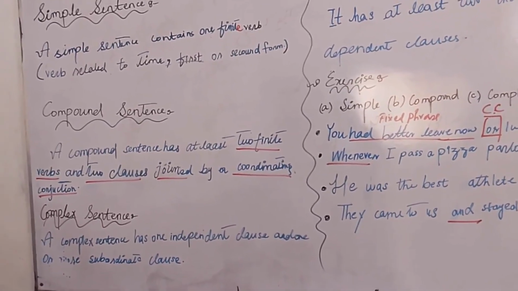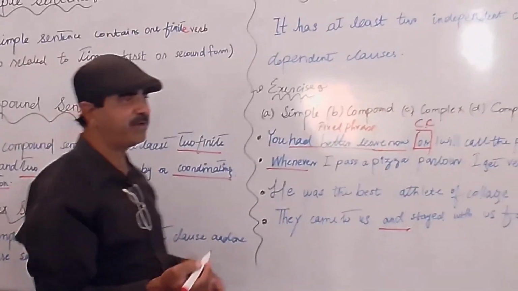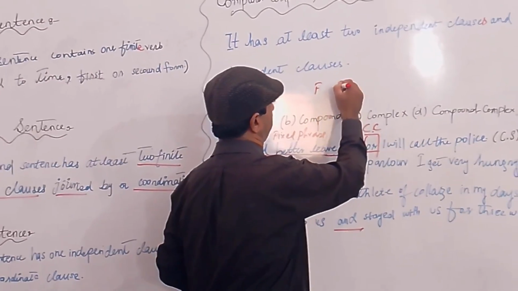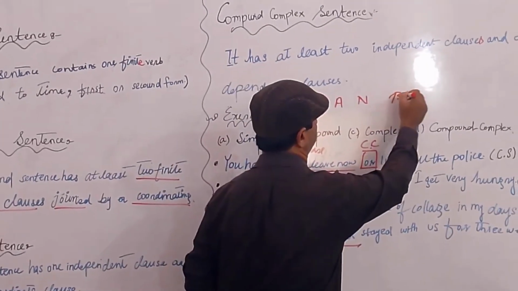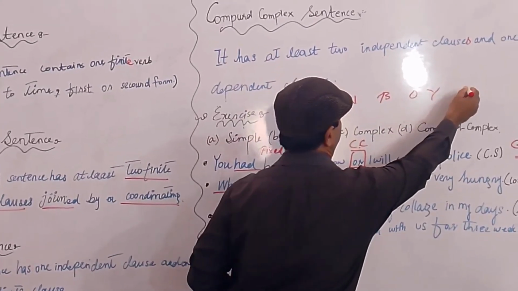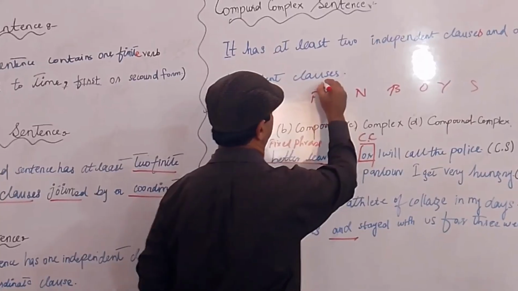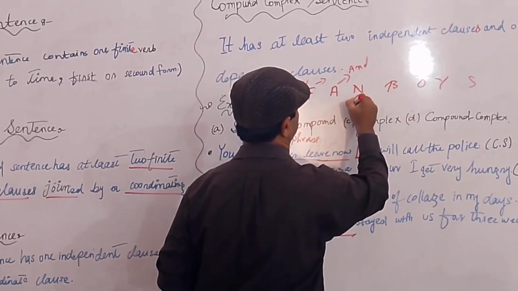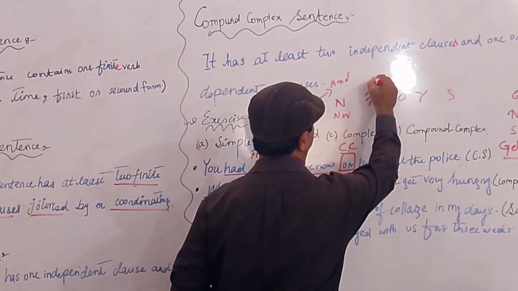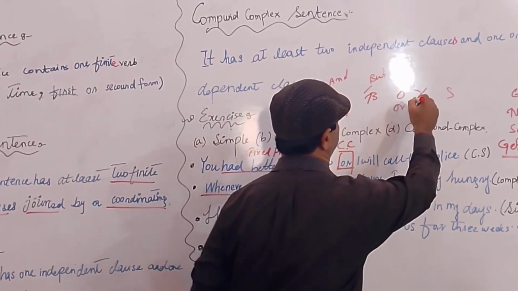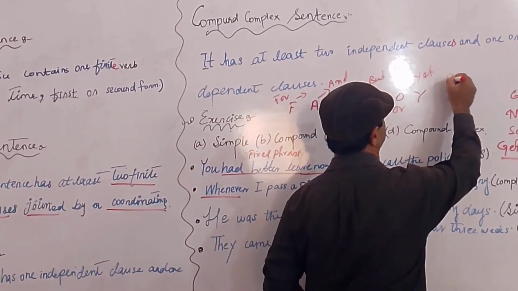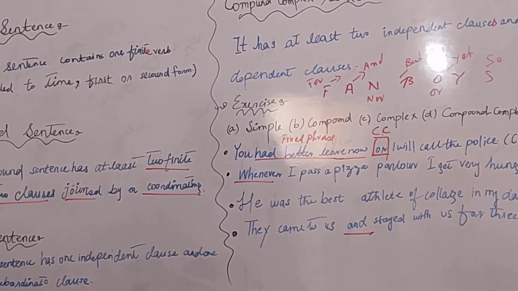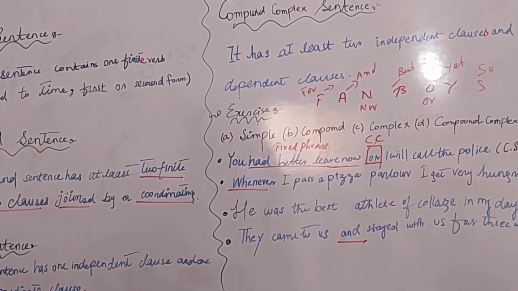Hold on. Let me give you a short form, that is mnemonics. Mnemonics, okay? F, A, N, B, O, Y, S: for, and, nor, but, or, yet, so. Clear? They are coordinating conjunctions. If you remember the FANBOYS, you remember coordinating conjunctions.